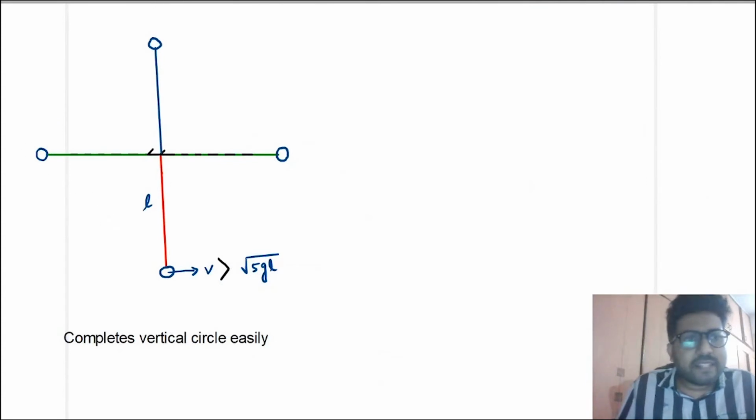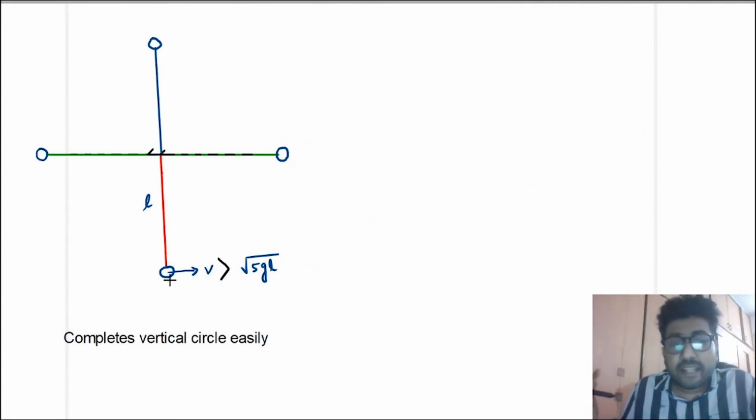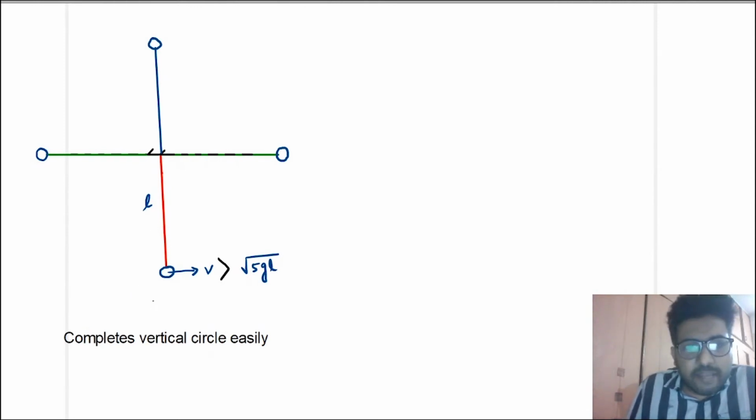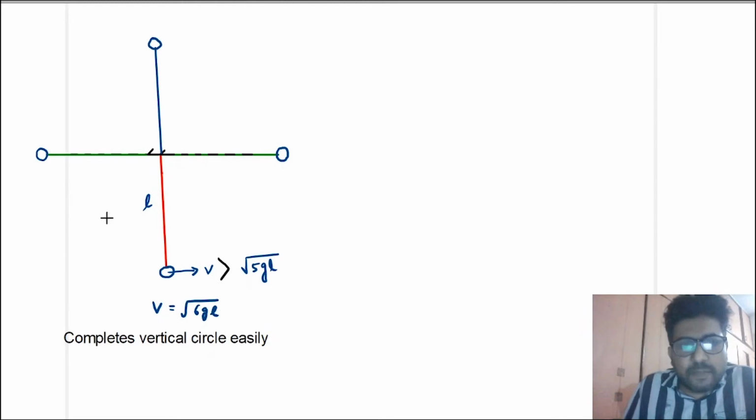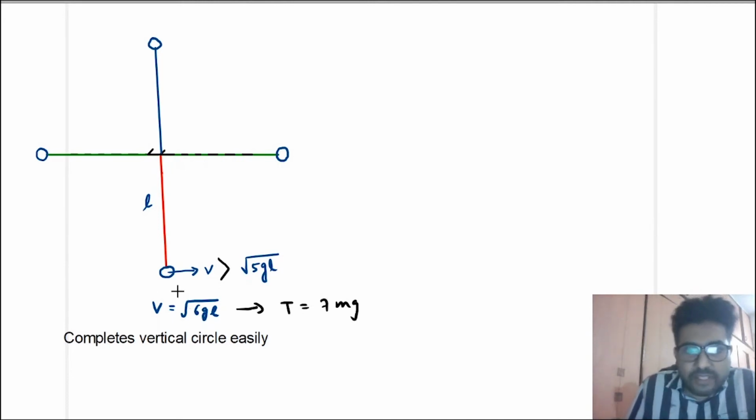Now, if the speed is greater than root 5gl, then the particle will complete the vertical circle easily. Let us take one example when the speed is root 6gl. When the speed is root 6gl, the tension here is 7 mg, because mg plus m 6gl by L will become 7 mg. It is always one more than this coefficient, and the difference has to be fixed. So here the speed will be root 4gl, and here the tension will be 4 mg.